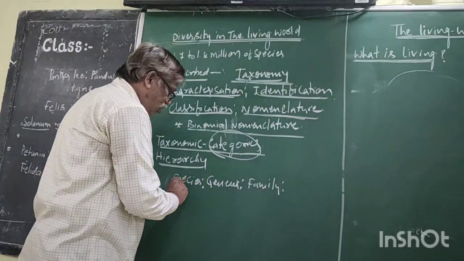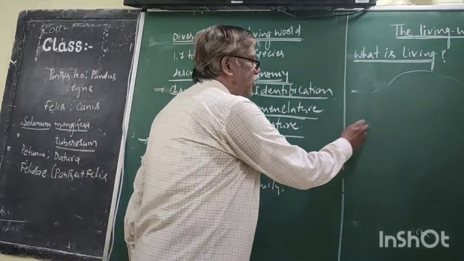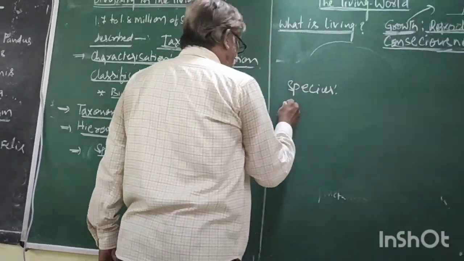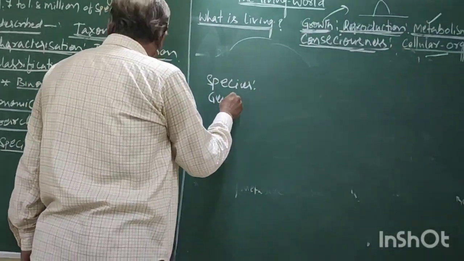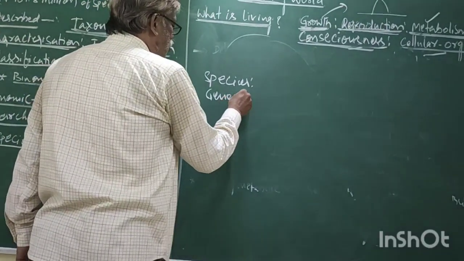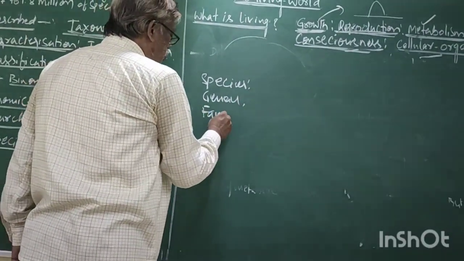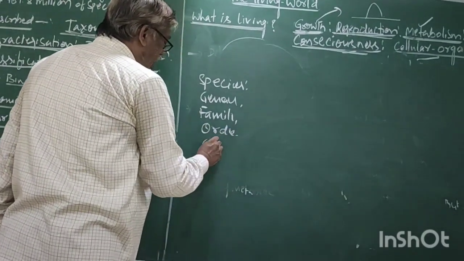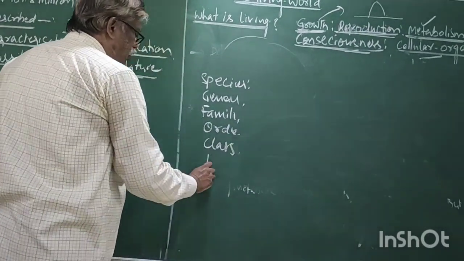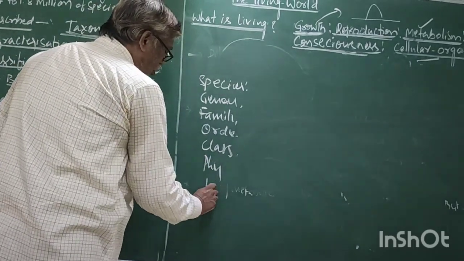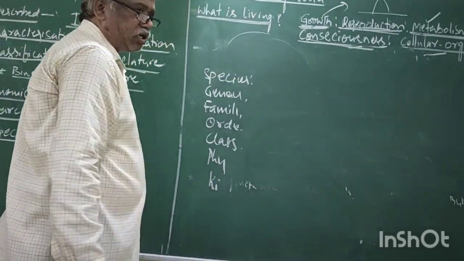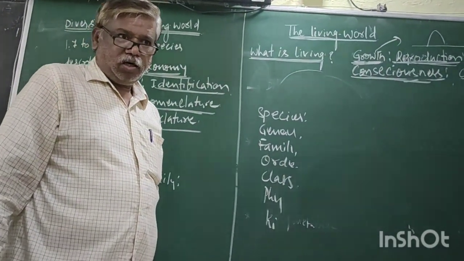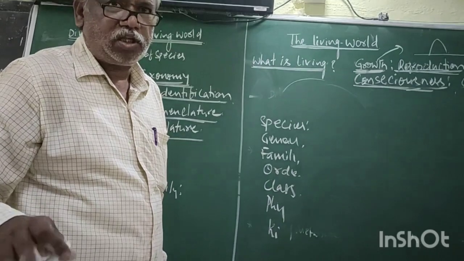The lowest is species, then genus, family. Now what is it? Species. Now next one is genus, family, order, class, phylum, kingdom. This is the hierarchy. A systematic arrangement is nothing but hierarchy.